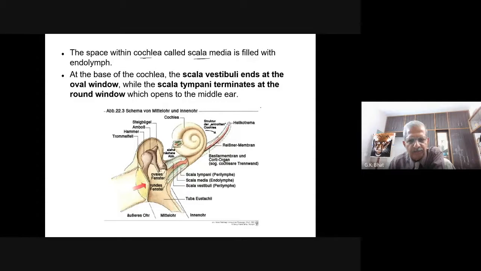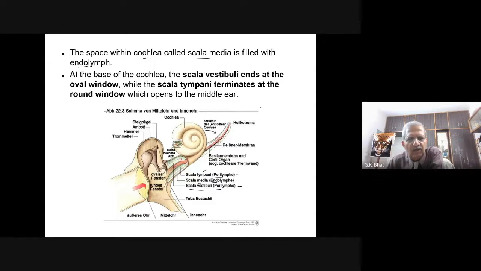This is the upper one, scala vestibuli. This is the middle one, scala media, and this is the lower one, scala tympani. Scala tympani and scala vestibuli are both filled with the perilymph, and scala media is filled with endolymph. So the space within the cochlea called scala media is filled with endolymph.